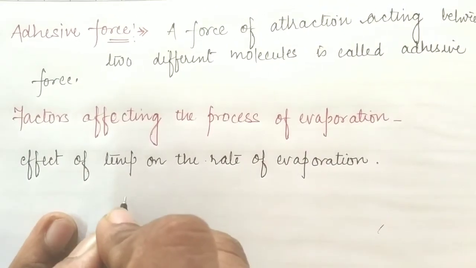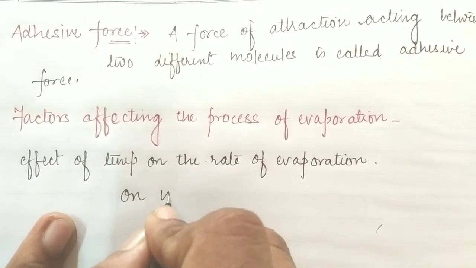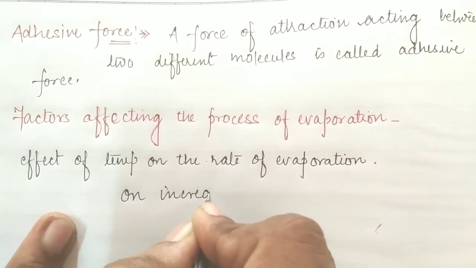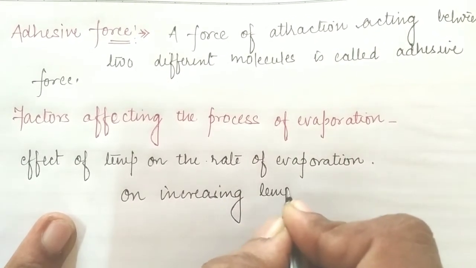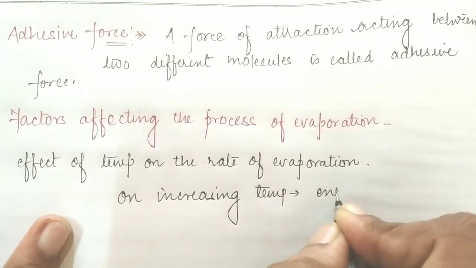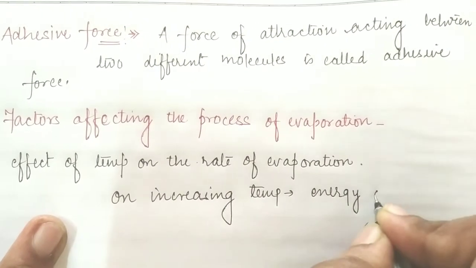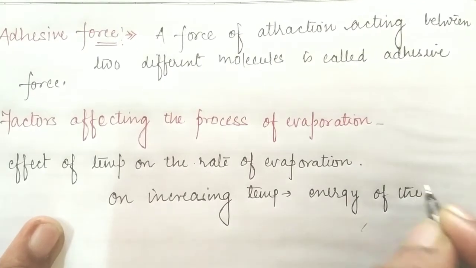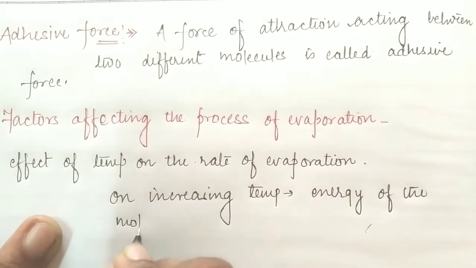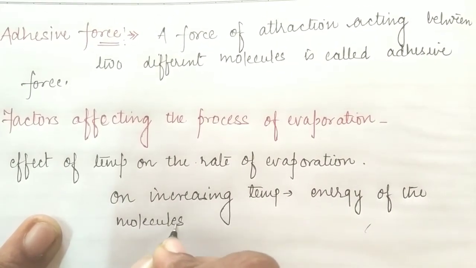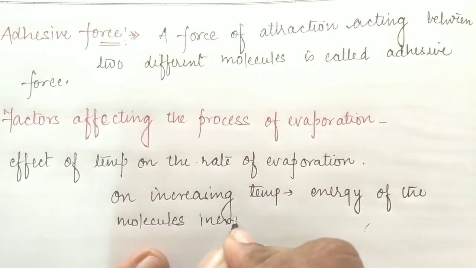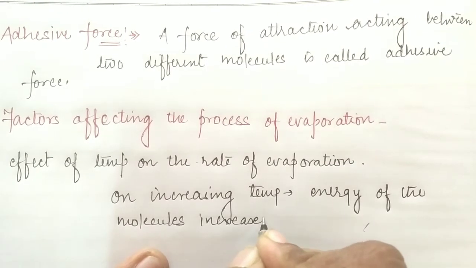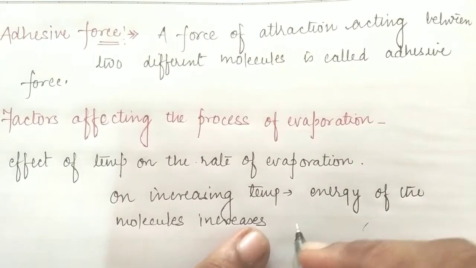On increasing temperature, the energy of the molecules gets increased.